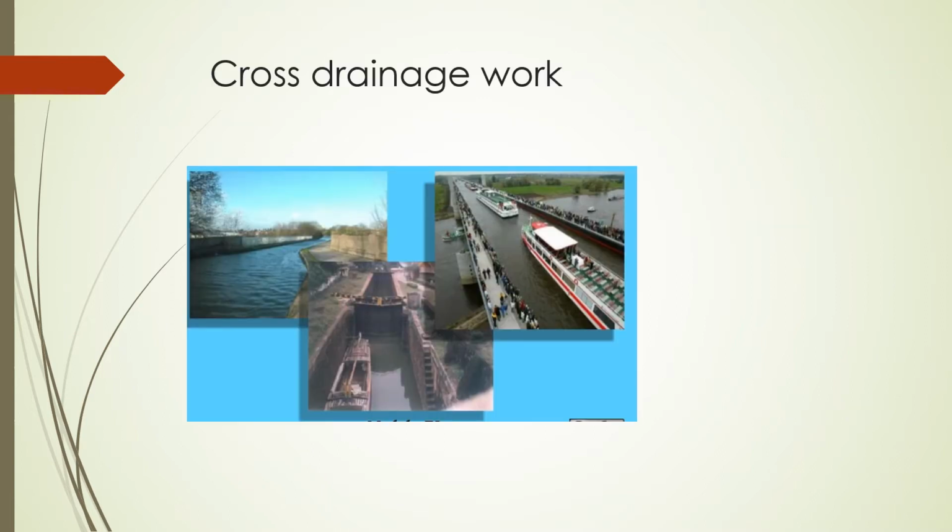In this picture you can visually see what a cross drainage work is and how it looks. As the definition says, the cross drainage work will be over the stream or beneath the stream. Here you can see a series of boats going across the upper portion of the bridge. These are the cross drainage works which are at the lower portion. The water will flow this side, and you can see the upper stream is separated from the lower stream, so the definition is proved. In the second picture there are some sluice gate like arrangements in the canal. These cross drainage works are present on the top.